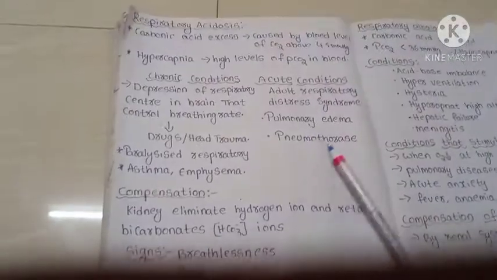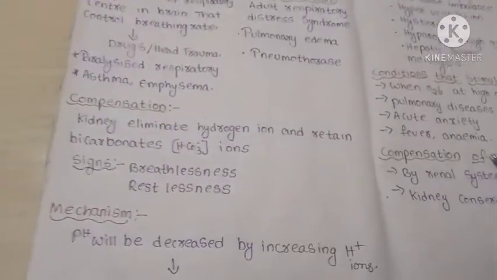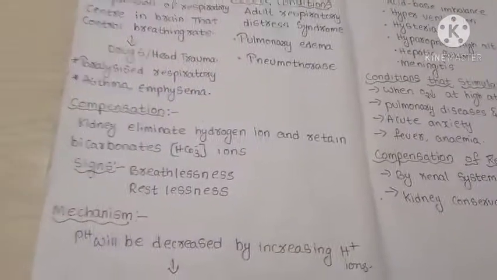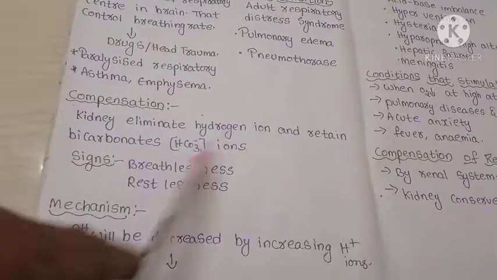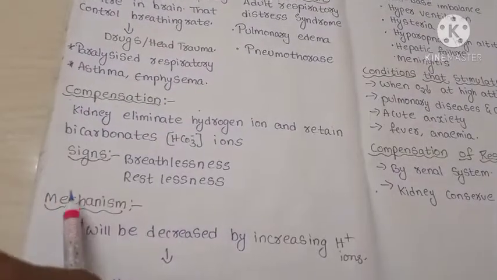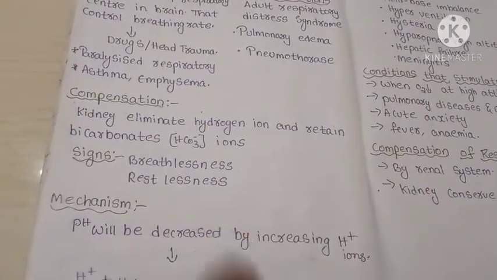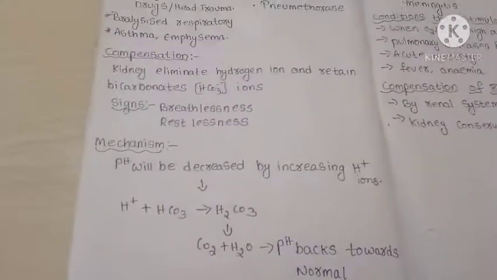Next, we will see the compensation, the elimination of hydrogen ions, for respiratory acidosis. Here you can see for compensation, the kidney eliminates hydrogen ions and retains bicarbonate ions. Signs: breathlessness, restlessness. This is the compensation of respiratory acidosis. Now, we will see how it occurs.